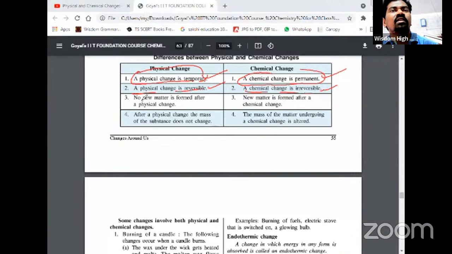No new matter is formed after a physical change. Here in physical change, no new matter is formed. There is no new substance actually. The same substance will be converted to another form only.